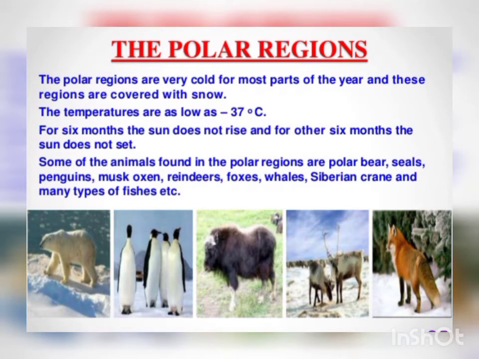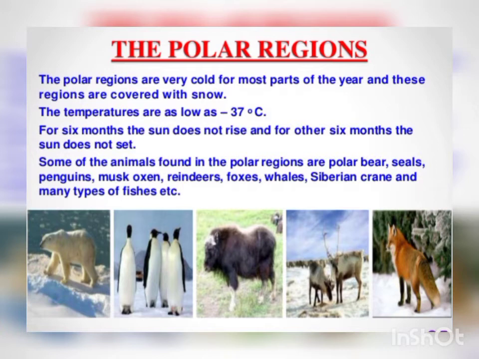Next are the polar regions. The polar regions are very cold for most part of the year. These regions are covered with snow. The temperature is as low as minus 37 degrees Celsius, almost freezing all the time. For 6 months the sun does not rise, and for the other 6 months the sun does not set. That means 6 months night and 6 months day.